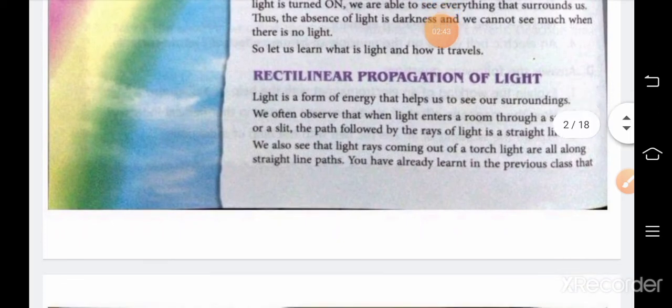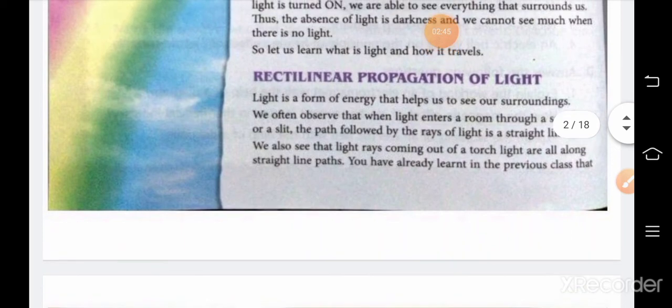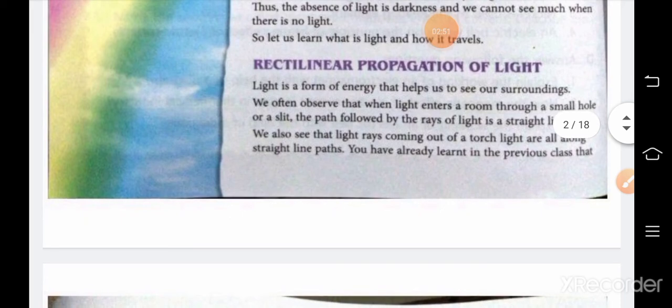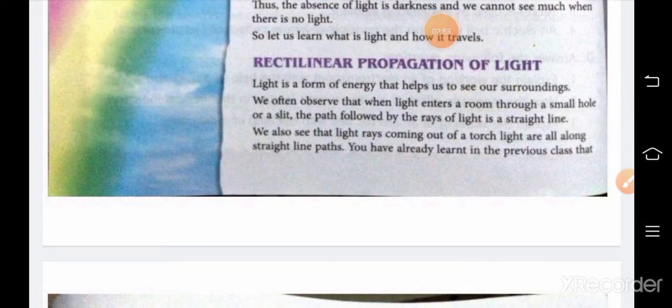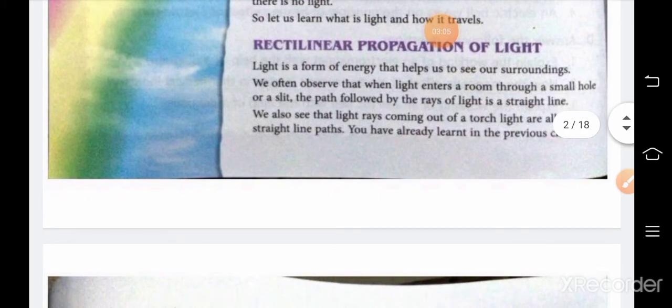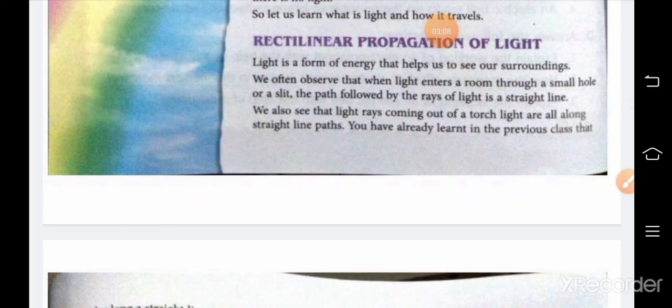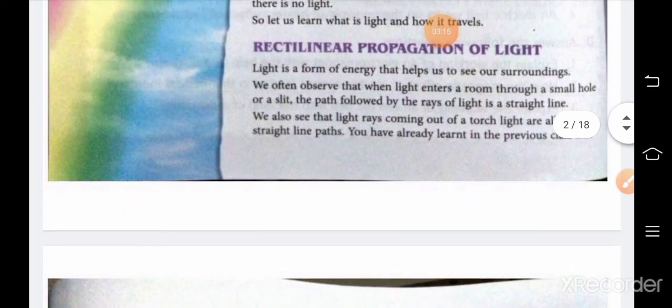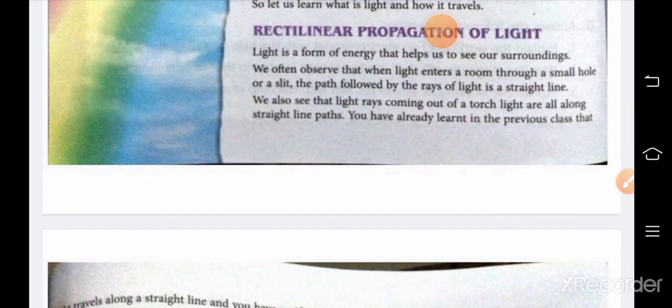So, in this chapter, we will read about light. What is light and how it travels. Light is a form of energy which helps us to see everything in our surroundings. It enables us to see the object. And rectilinear propagation of light means the light travels in a straight line. Always the light travels in a straight line, and this property of light is known as rectilinear propagation of light.